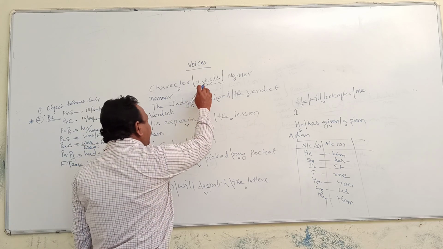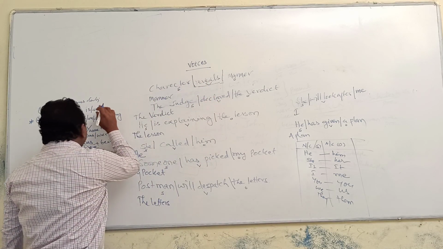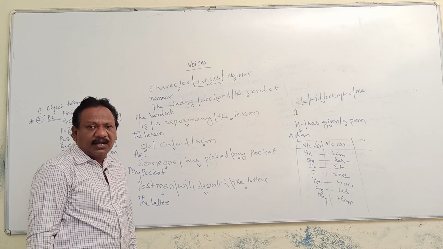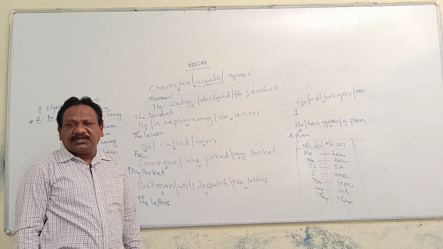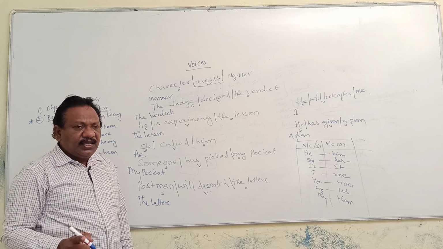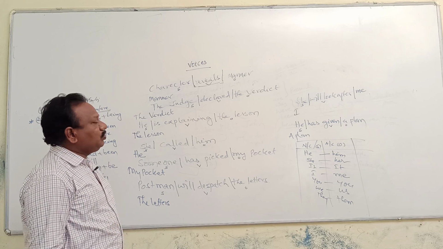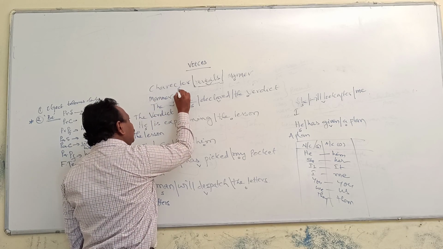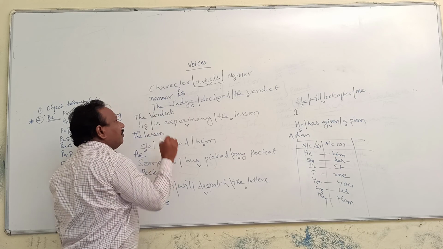Here it reveals it is in present simple. Once it is in present simple, which be forms are used? Is, am, are. Is is used for the third person singular subject. Am is used for the subject I. For the plural subject, you have to use are. Manner is the third person singular subject, hence you have to use is as a be form.